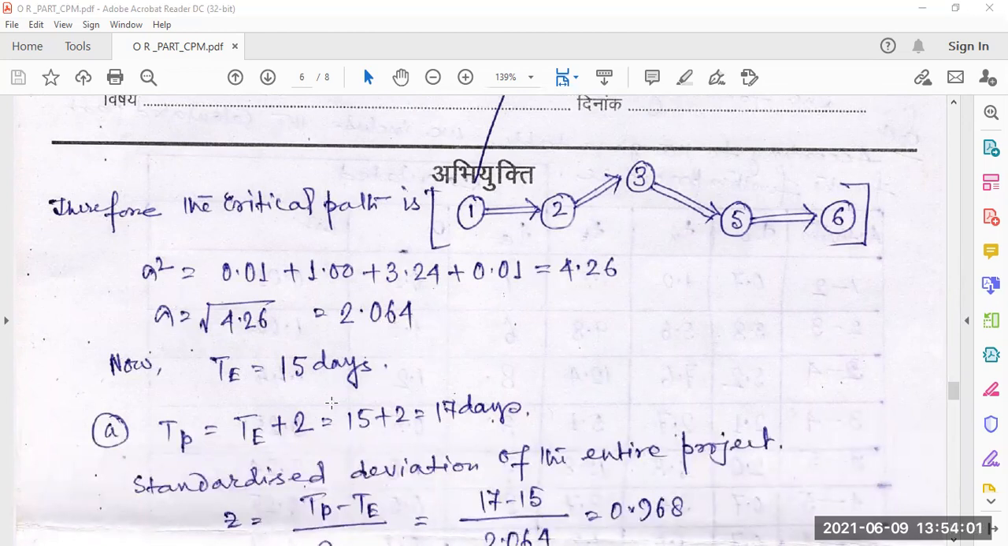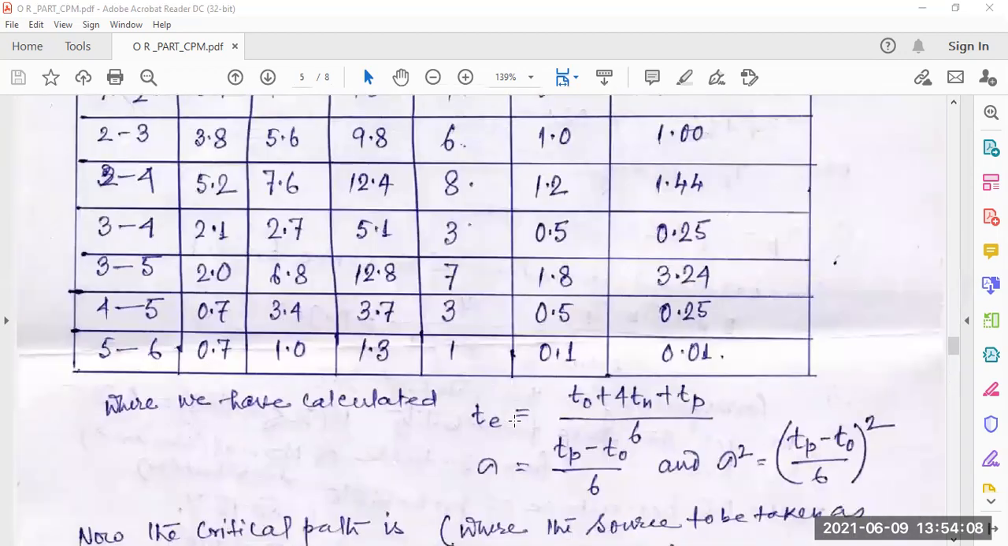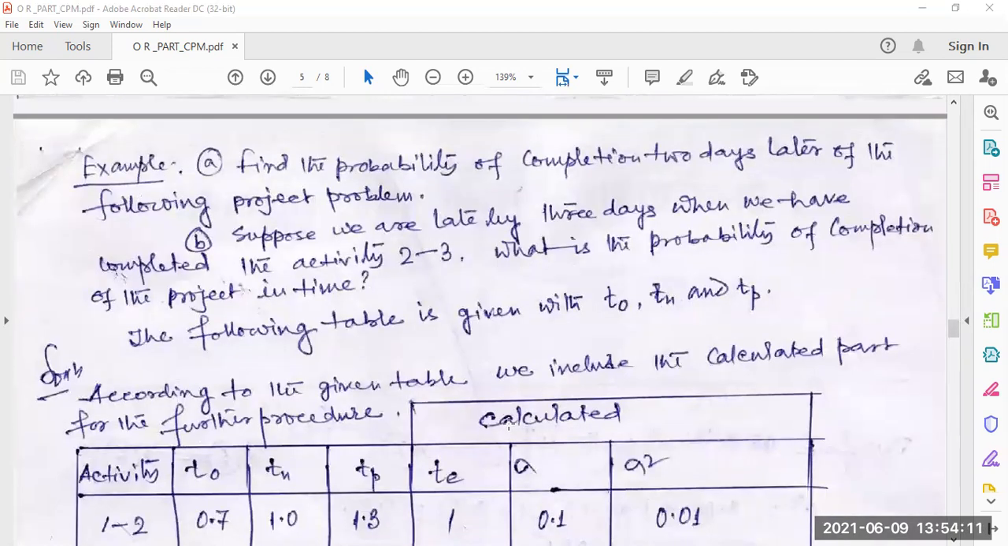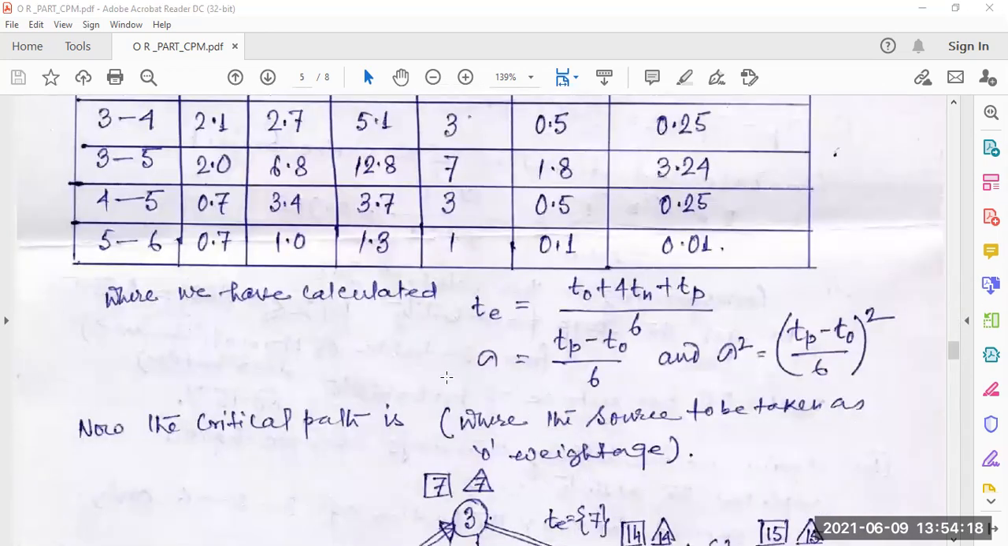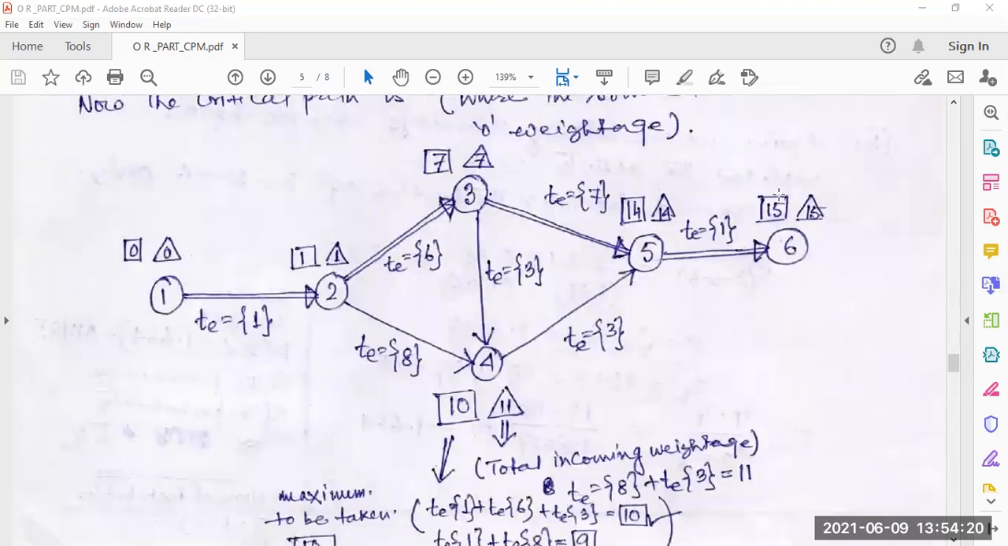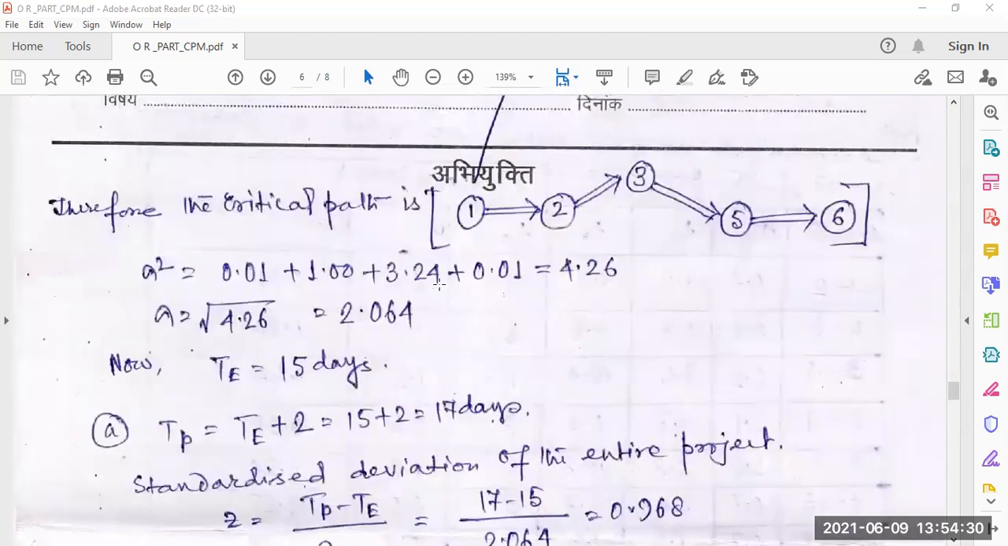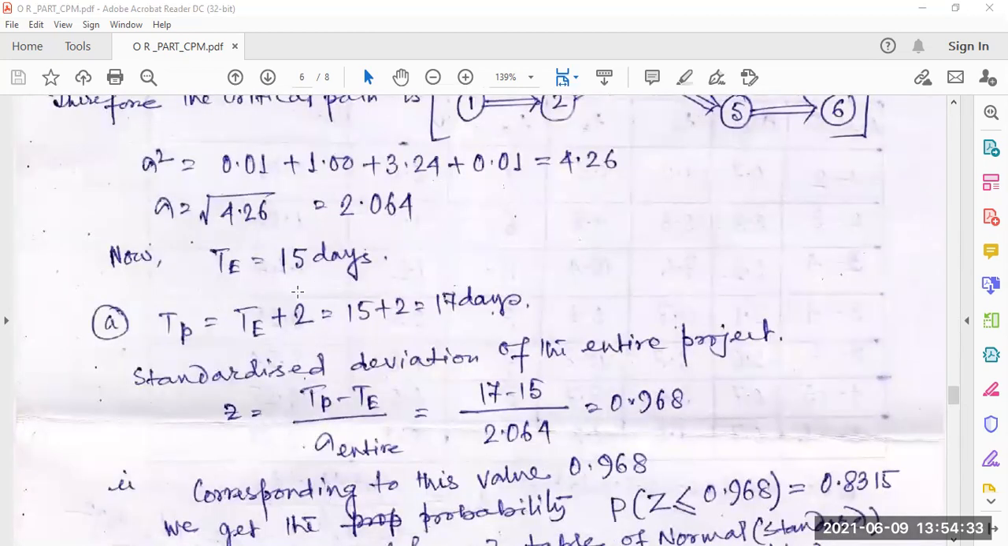Now t is equal to 15 days. So Tp equals t plus 2, so 15 plus 2 is 17 days. Here it was given as 15 days. That is the total time for the critical path, the expected time was 15 days. If we add 2, it comes to 17. Look here, t was 15 days, so Tp equals t plus 2, that is 17 days.